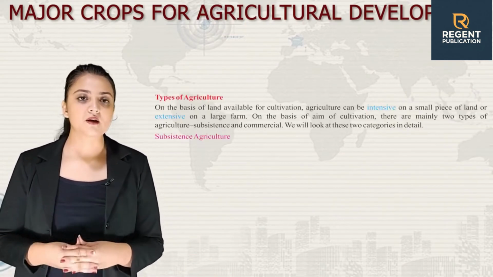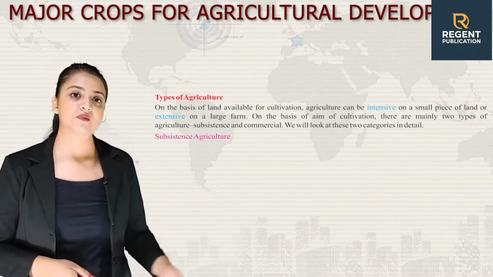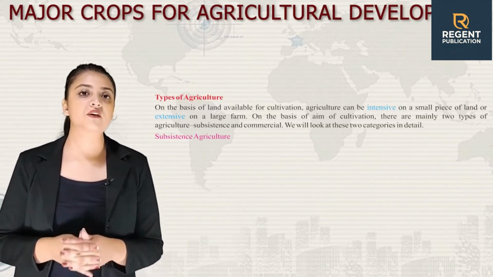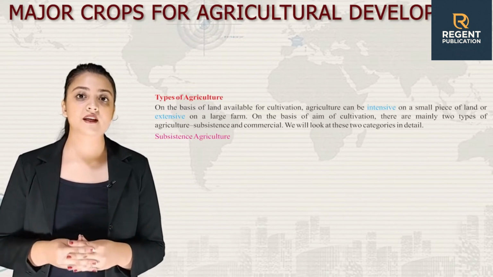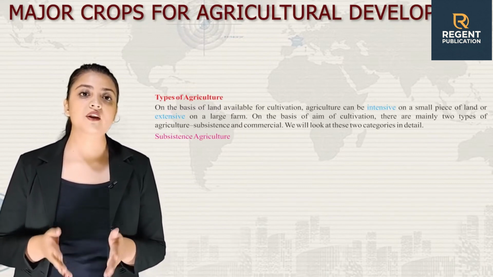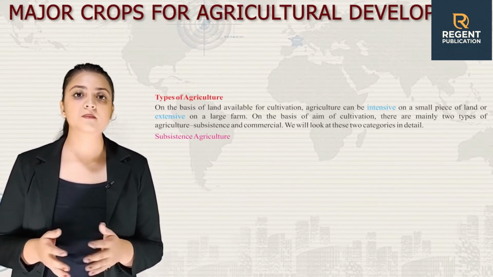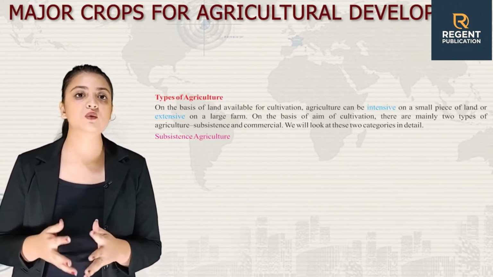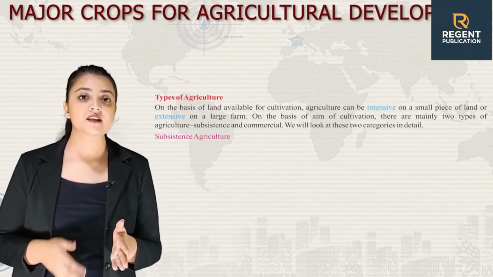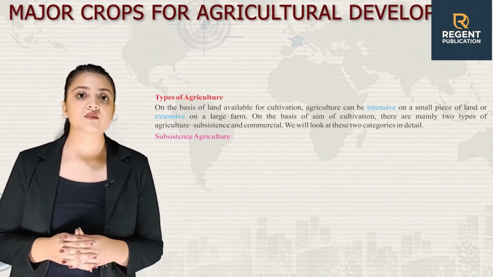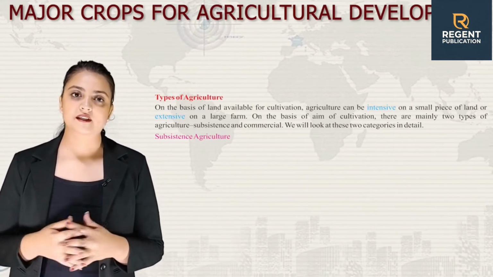Now, let's talk about types of agriculture. On the basis of land available for cultivation, agriculture can be intensive on a small piece of land or extensive on a large farm. On the basis of aim of cultivation, there are two types of agriculture, subsistence and commercial. We will look at these two categories in detail.